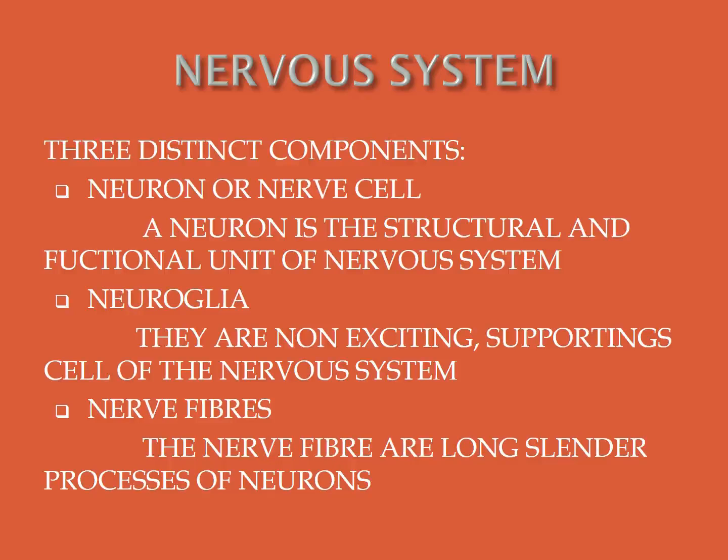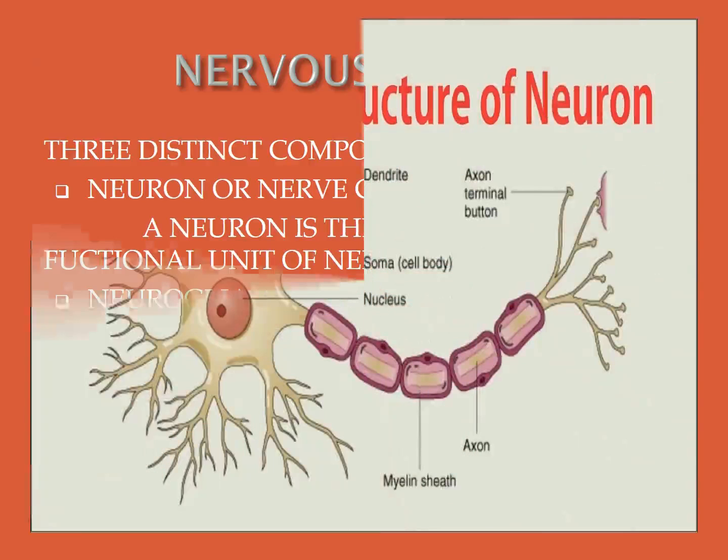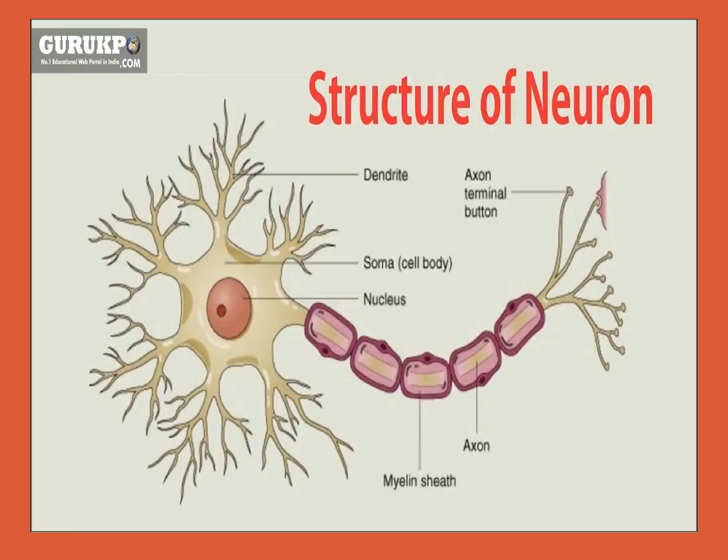The cell body, the soma, that is the cyton. That means it is the cell structure, with cytoplasm. Like other cells, neurons also have cytoplasm. That is called cyton.